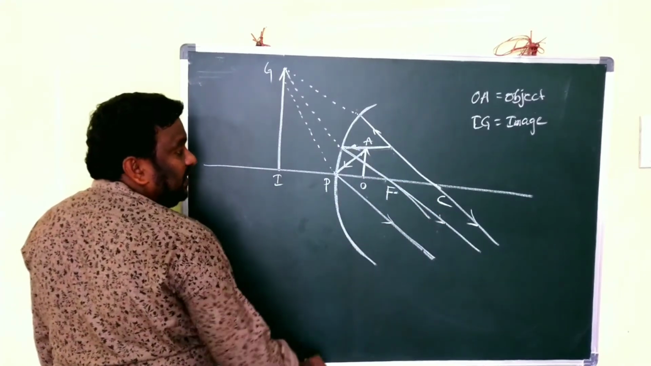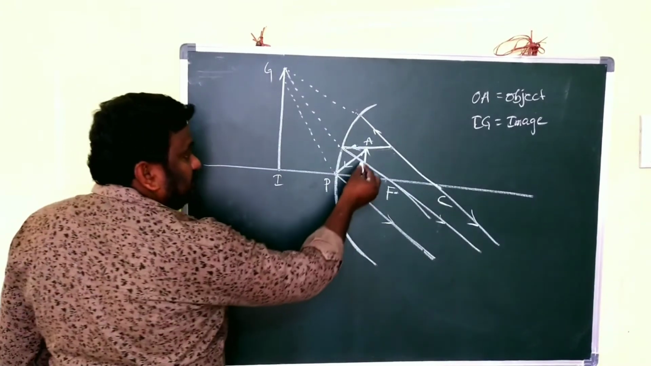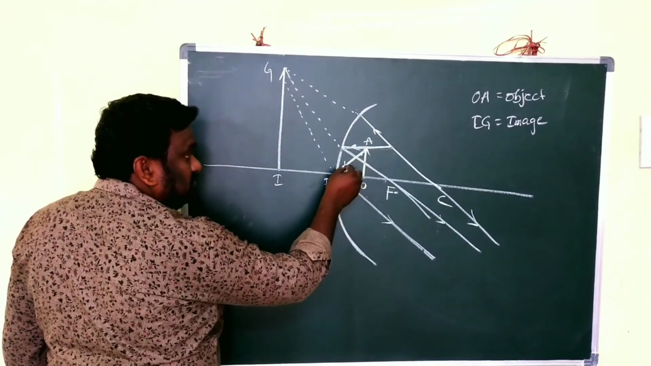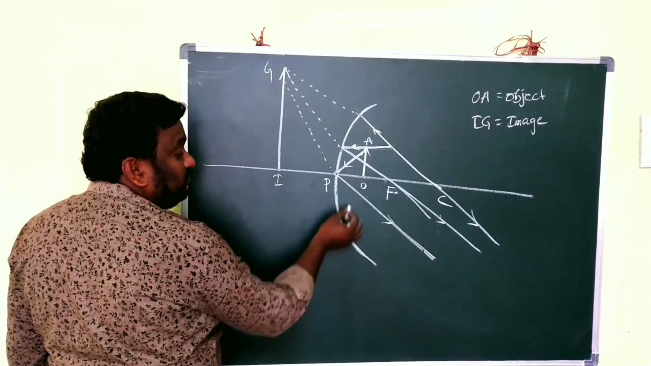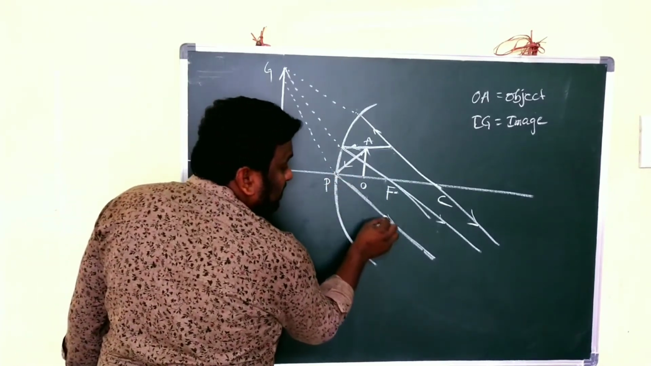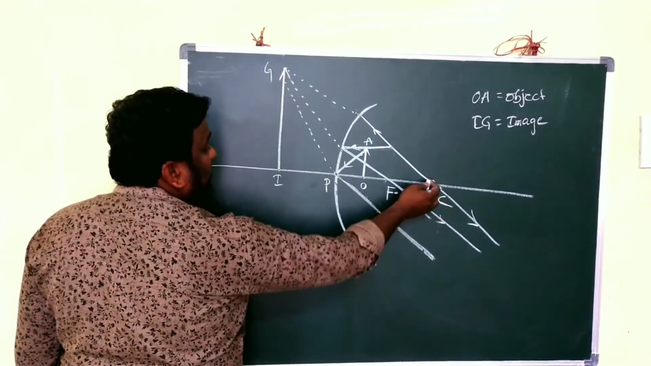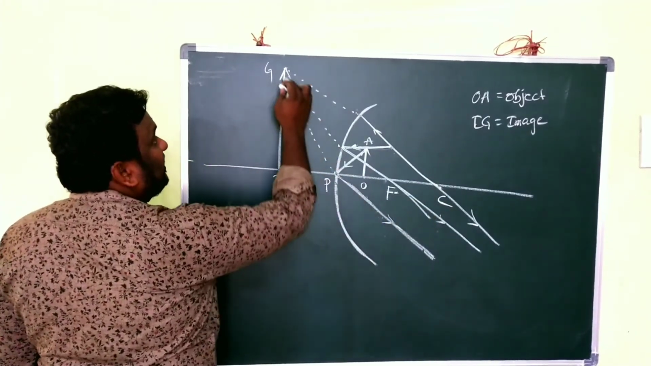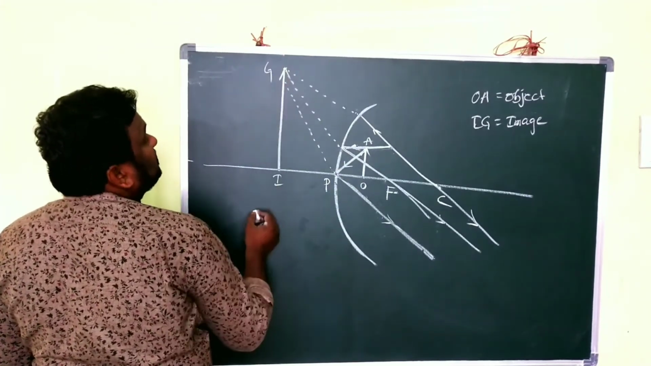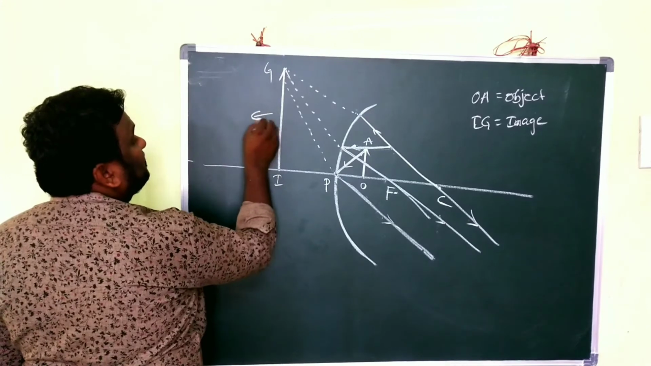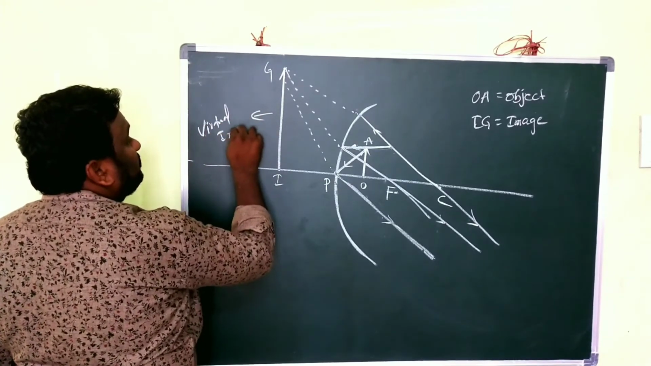Clear, children? And now this is the third one. What do you take? It is incident at the pole with a certain angle. With the same angle, that is going to be reflected. So here 1, 2, 3 reflected rays are there. These reflected rays are extended back. Then we are getting one image. What is that image called here? This is the virtual image.